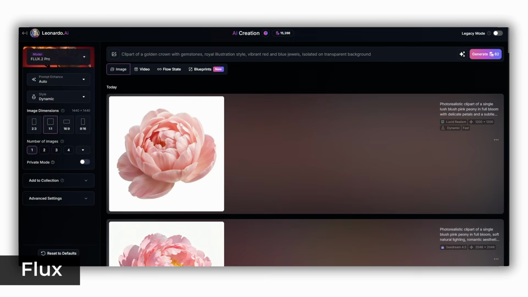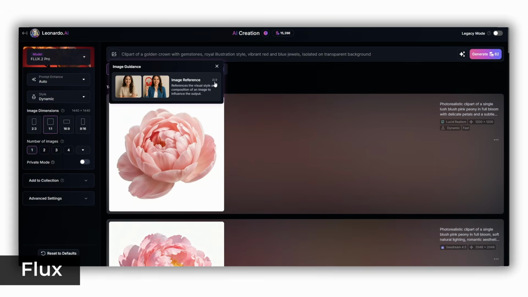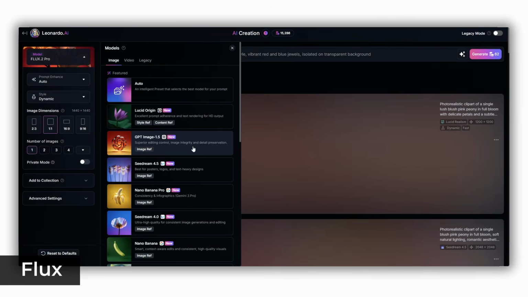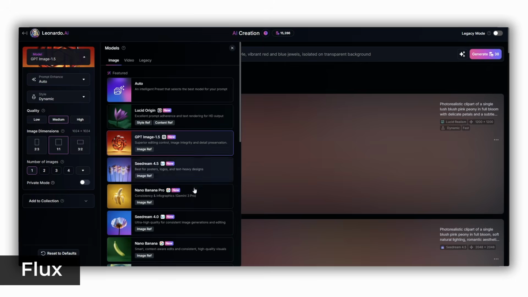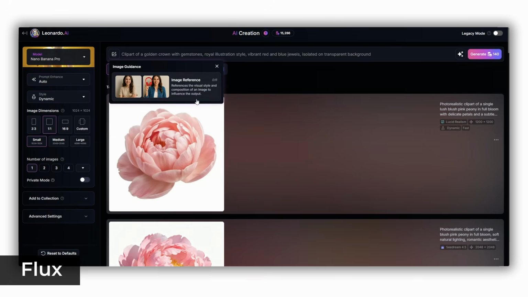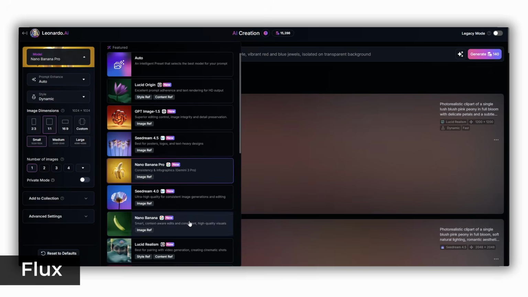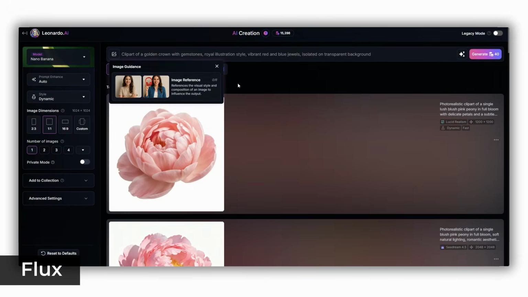As far as I know, Flux doesn't have a native environment, but it's available in a wide range of aggregators, which might also provide you with the opportunity to attach your reference image. For now, I'm using Leonardo, and you can easily see which reference types are available for each AI tool presented here. This doesn't mean that the other reference types are not possible for these AI tools. This just means that Leonardo is currently providing the ones you see.